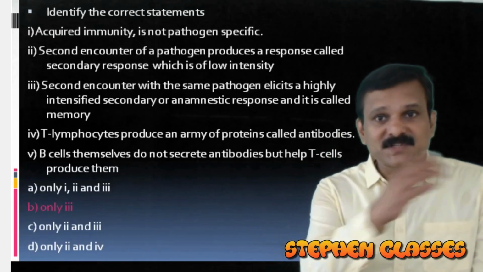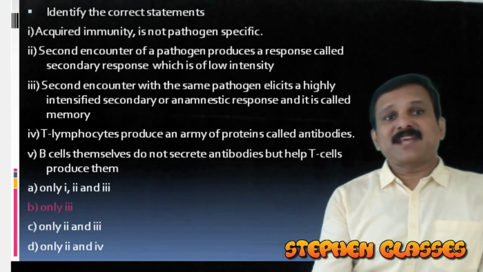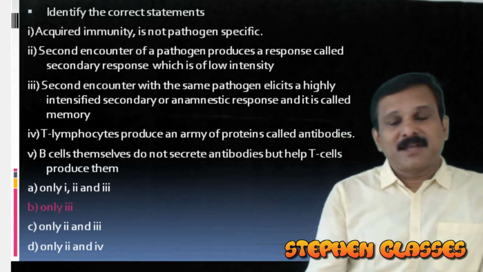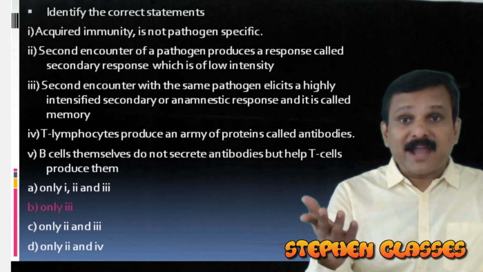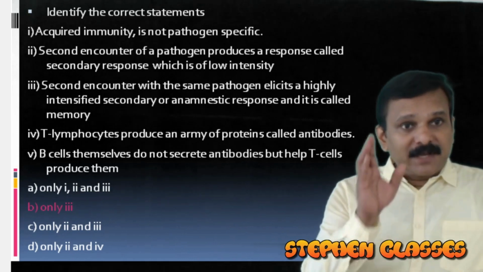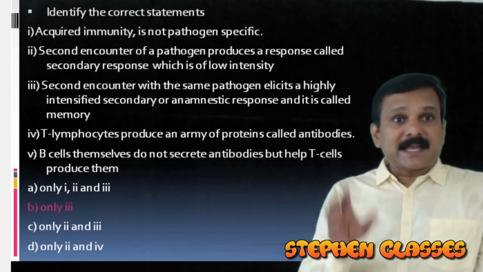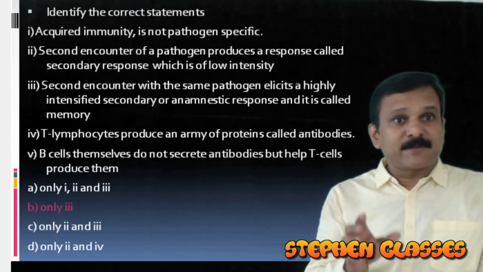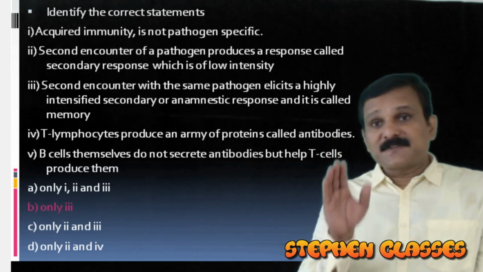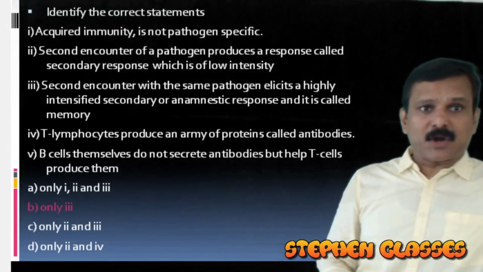So here we have the question slide for you. You have to identify the correct statements. So among statements, only the 3rd statement is supposed to be correct here. Other statements are wrong. Why? Because acquired immunity is not pathogen specific. It is wrong. Acquired immunity is highly specific. Second encounter of the pathogen produces a response called secondary immune response, which is of low intensity. This statement is also wrong. Second immune response is of high intensity always.